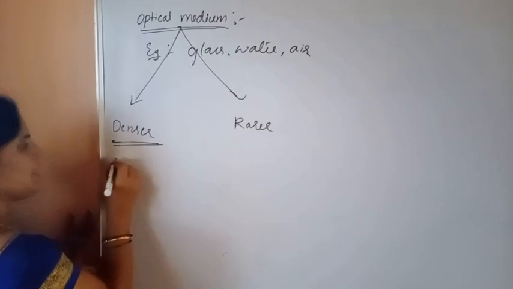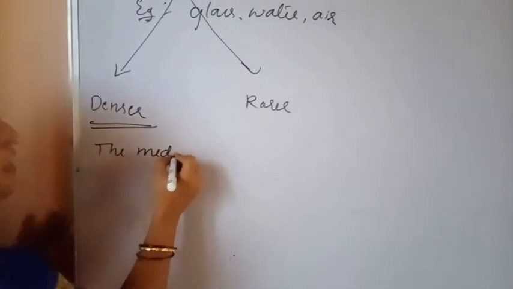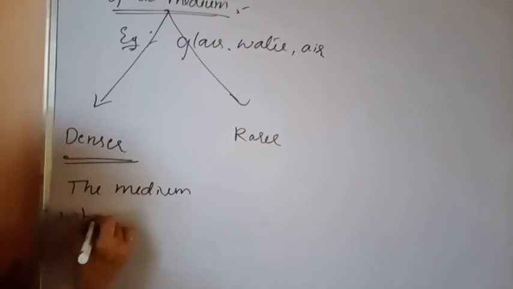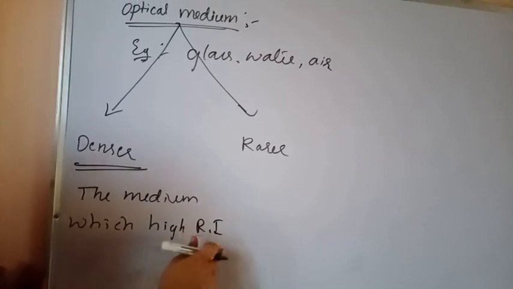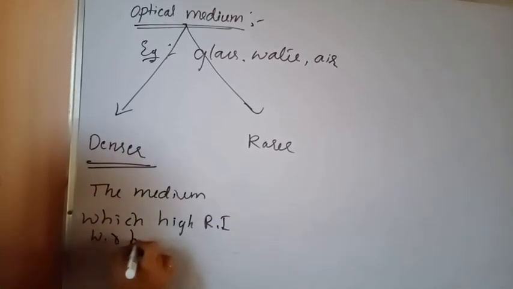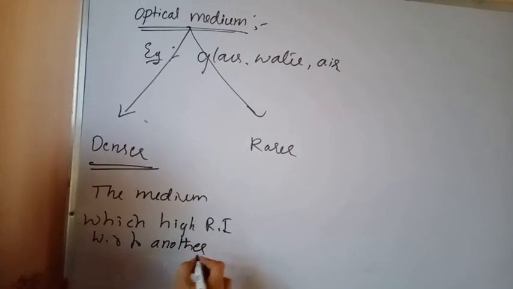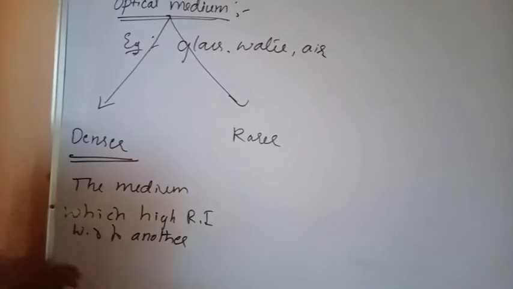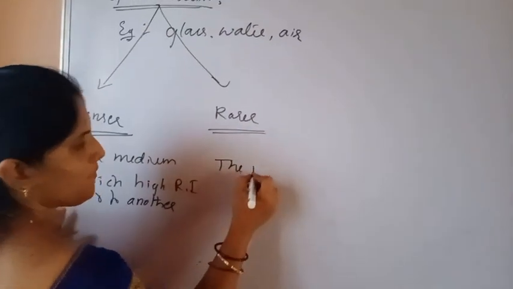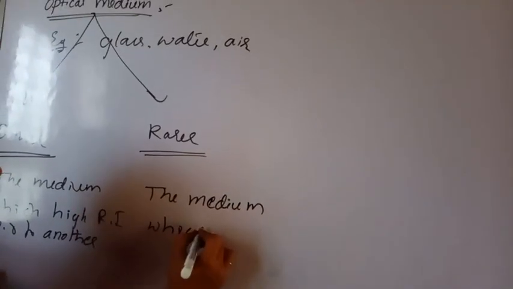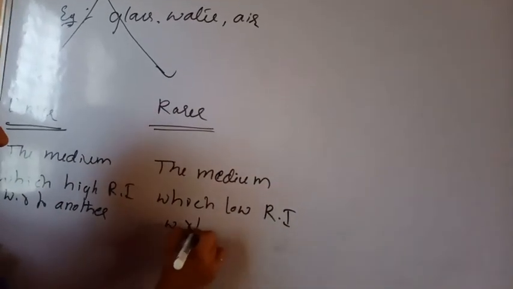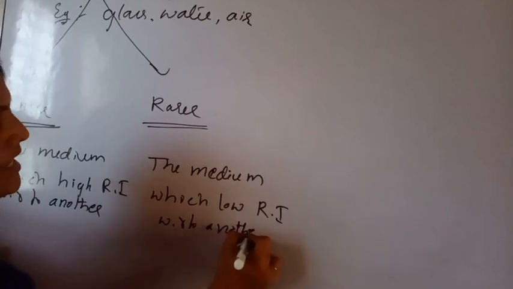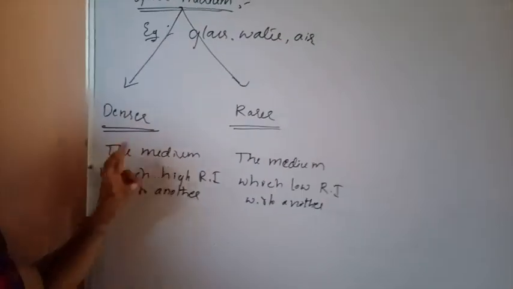Denser medium means the medium which has high refractive index with respect to another. Rarer medium means the medium which has low refractive index with respect to another medium.